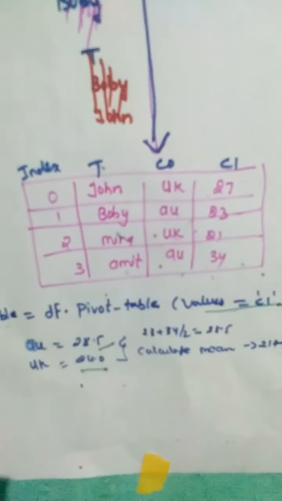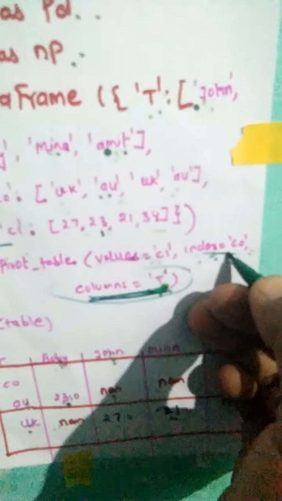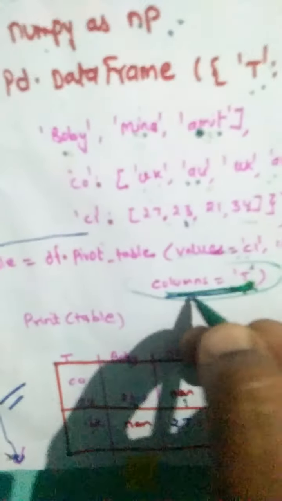So the final output will have index 0, 1, 2, 3, and the teachers column, country and classes. This is the data frame created by this statement, with teachers, country and classes. Now suppose we write table is equal to df.pivot_table, values equal to CL, index equal to CO, which means UK, Australia, and columns equal to T.